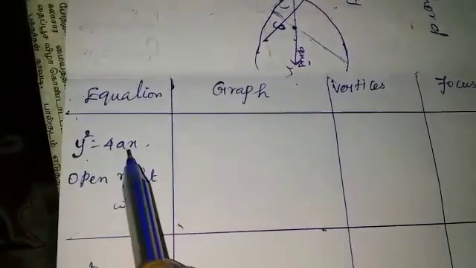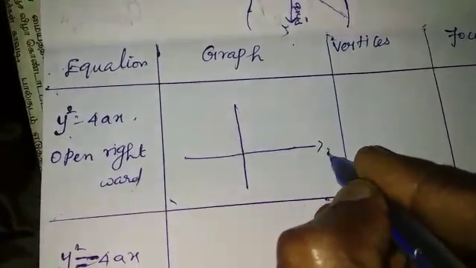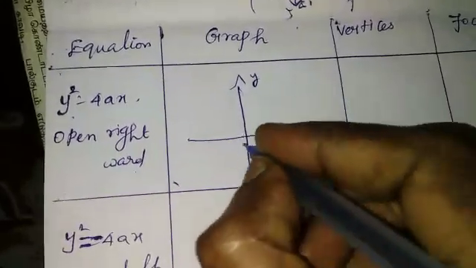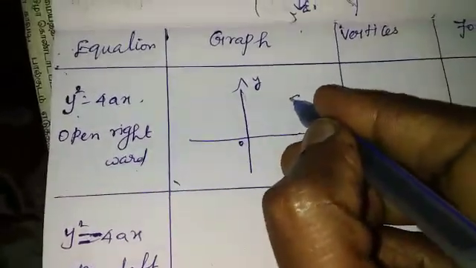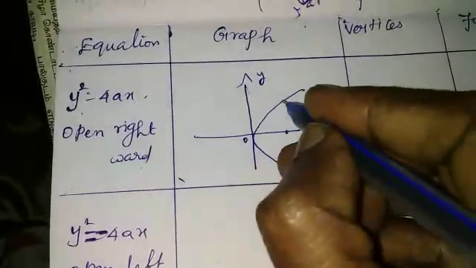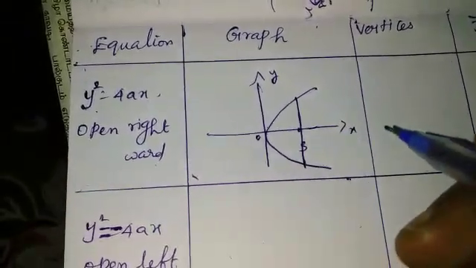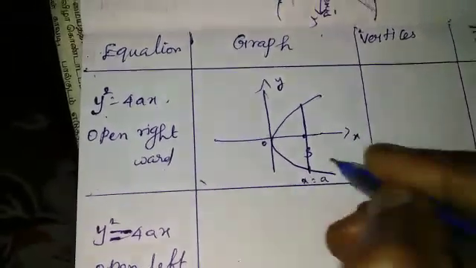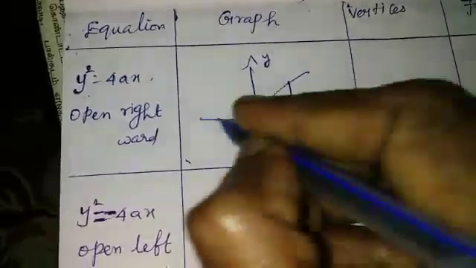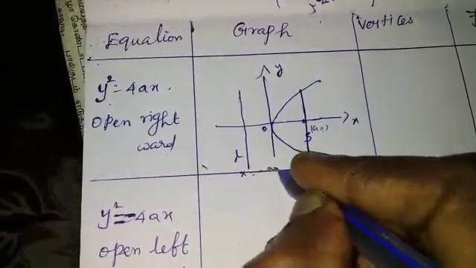First one, equation y squared equal to 4ax, open rightward. Diagram: x axis, y axis, origin point, open rightward. This is the focus. The line passing through the focus is called the latus rectum, x equal to a. This point is a, 0. Directrix L, the equation is x equal to minus a.